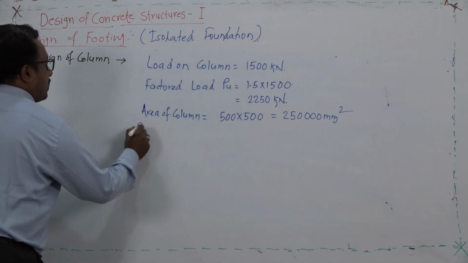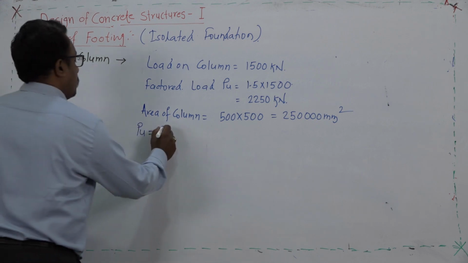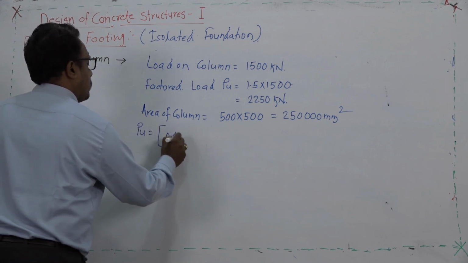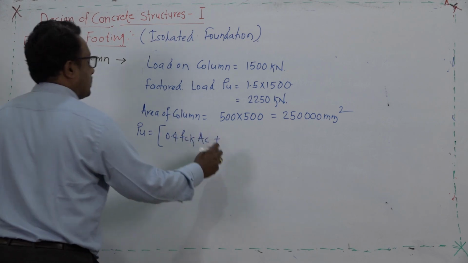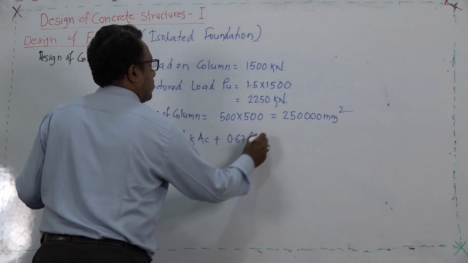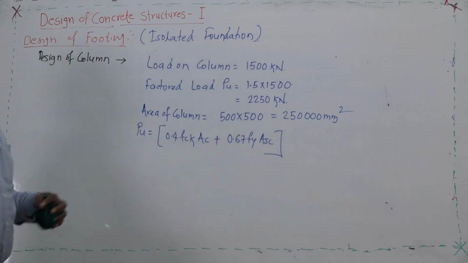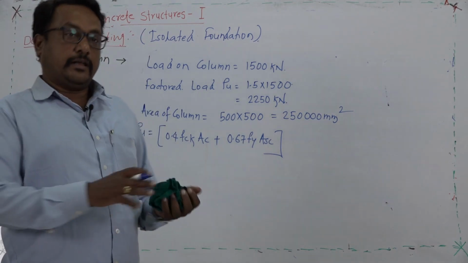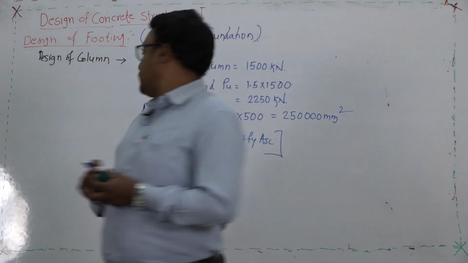That formula is like this: Pu is equal to 0.4 fck Ac plus 0.67 fy Asc. So, this is the formula we can have in clause number 39.3 of IS 456.